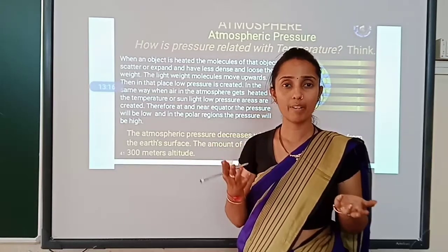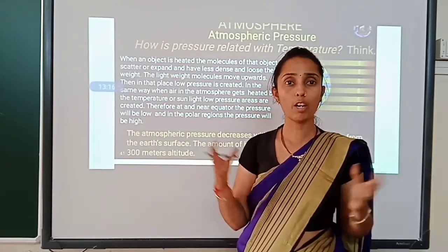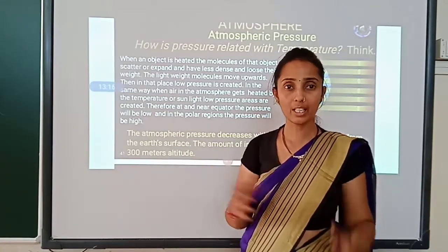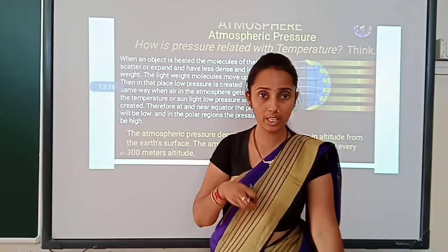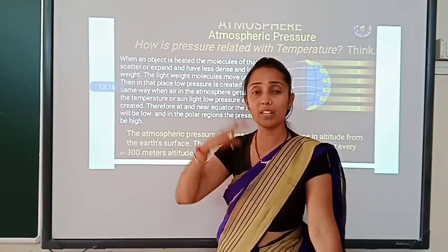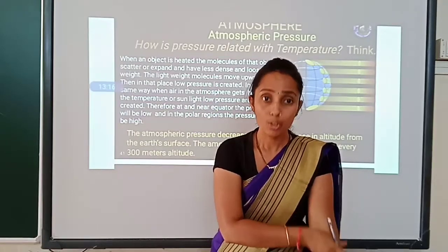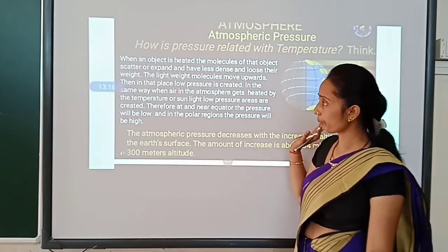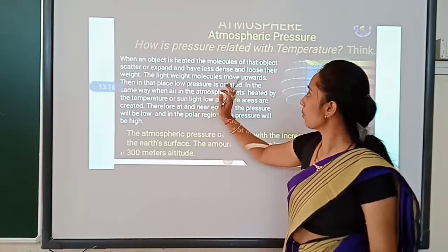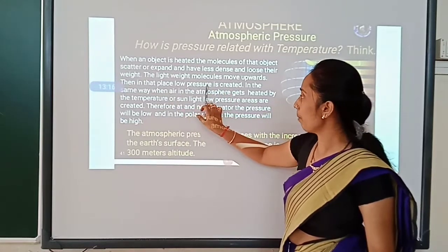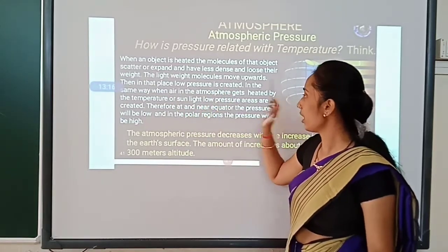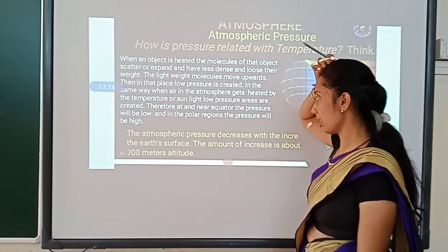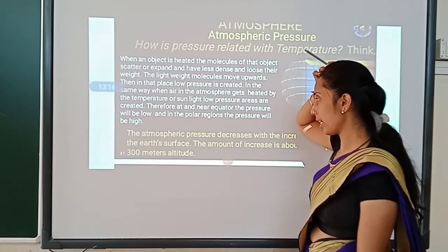When the molecules clash with each other and scatter, whatever air pressure is present in it will come out and take the form of evaporation. So here also it is the same: the light molecules move upward, and a place of low pressure is created. In the same way, when the atmosphere gets heated by the temperature of the sunlight, low pressure is created.